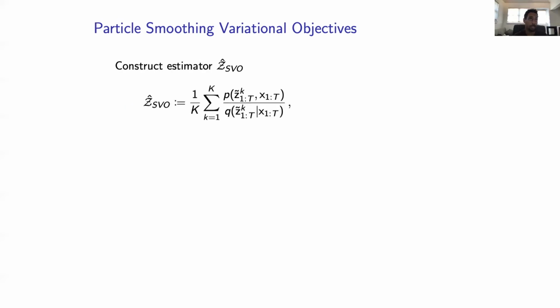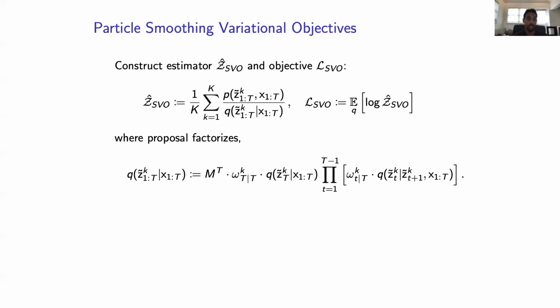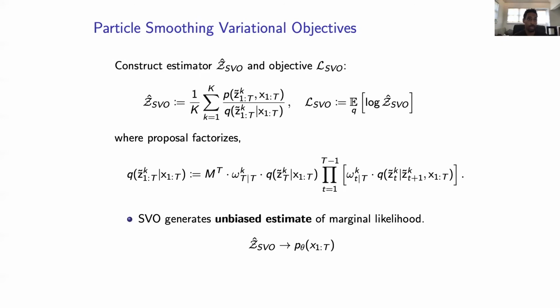Finally, we can construct a standard estimator and smooth variational objective. And our proposal factorizes across time points, and we can prove that this gives an unbiased estimate of the marginal likelihood.